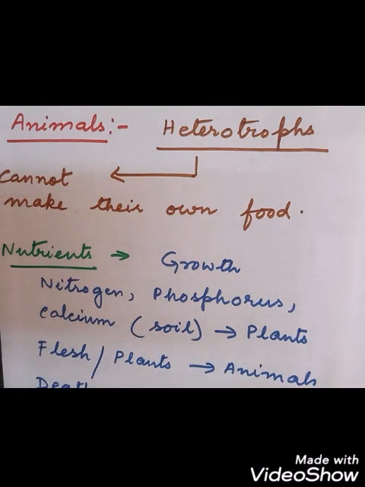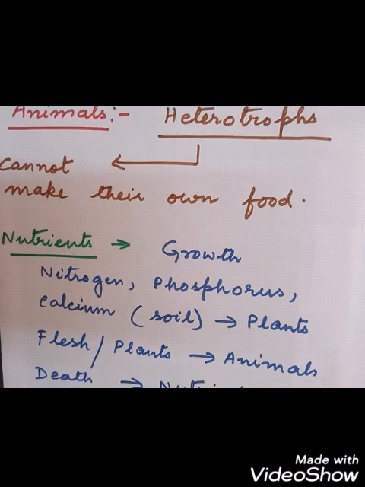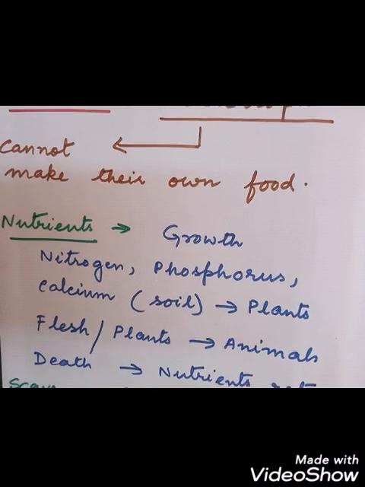So plants and animals need what? Nutrients for growth. You all know this. Plants will absorb the nitrogen, phosphorus, calcium from the soil, and the animals will get their nutrients by eating the flesh of other animals or the plants.